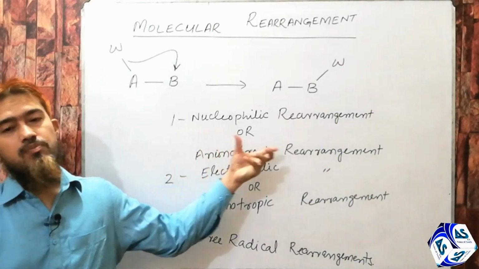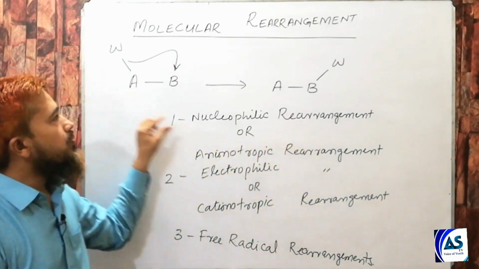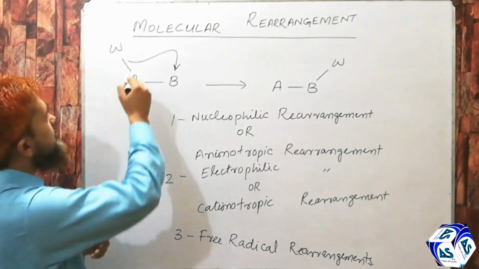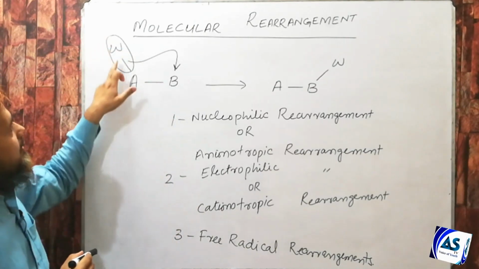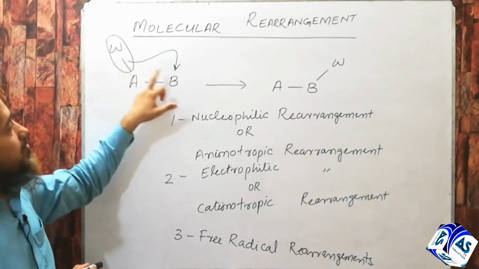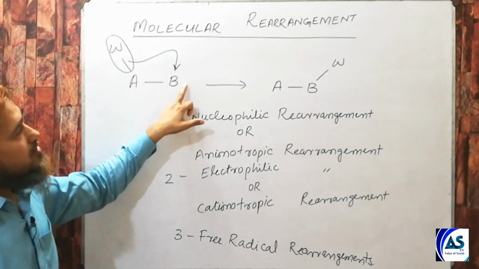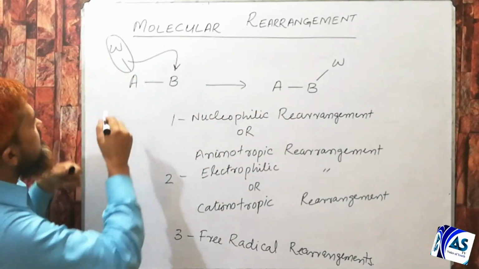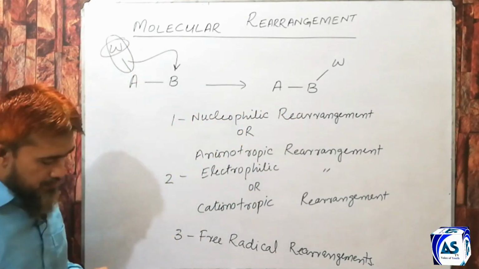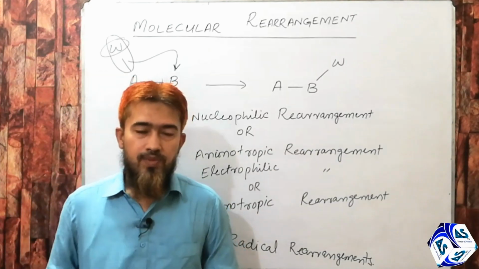Nucleophilic rearrangement is the type of rearrangement where the group W migrates along with its two electrons and changes its place from A to B. Such type of rearrangement is known as nucleophilic because the species W over here behaves like a nucleophile.